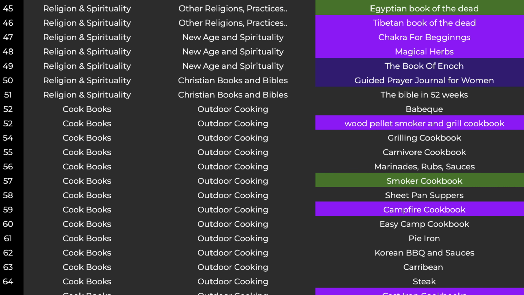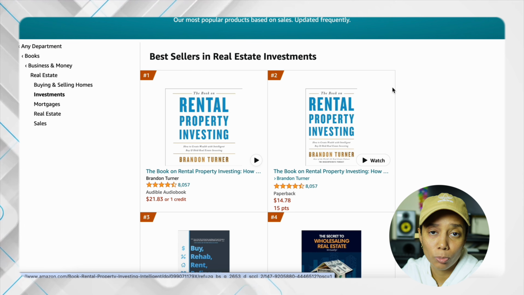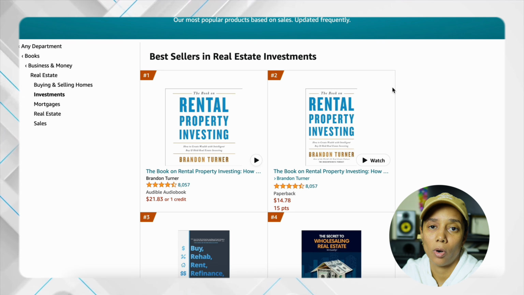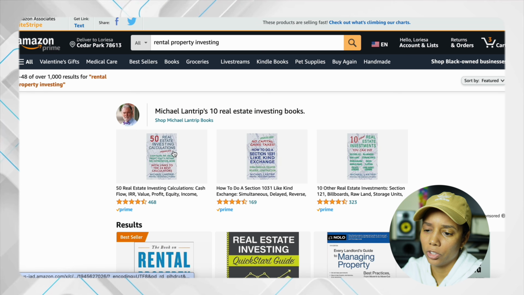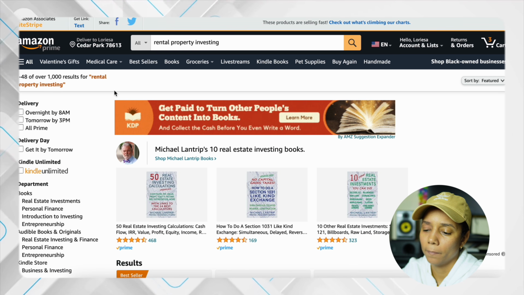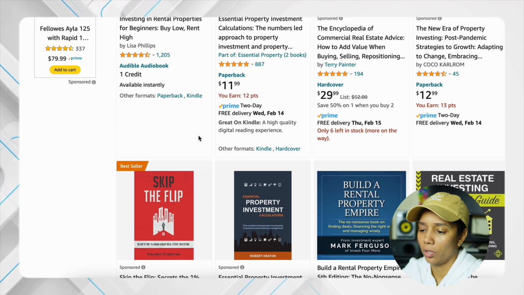And once we find a keyword we like, we need to go ahead and research that keyword even further. So rental property investing is one we can go ahead and search. So let's go ahead and put that in the search bar and see what it populates. As you see, for rental property investing, there are over 1,000 results. You see the bestseller right there. And here are some more of these books.